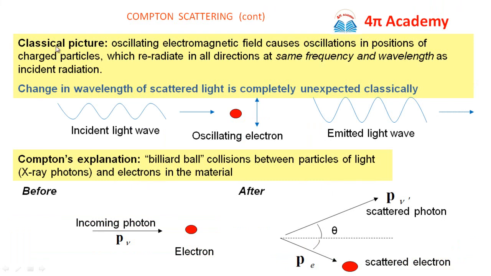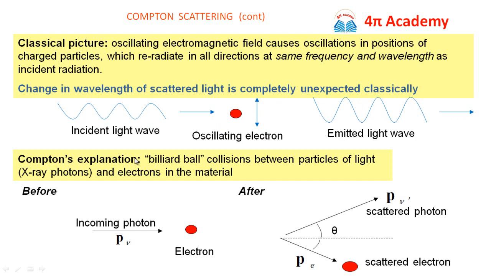Now what does the classical picture say? Classical physics says that the oscillating electromagnetic field causes oscillations in the positions of charged particles, which re-radiate in all directions at the same frequency and wavelength as that of the incident radiation. Meaning, if there is an incident light wave on a charged particle, then the electron will oscillate, and it will emit back the same radiation without change. That is, whatever the frequency and wavelength of the incident light wave, the emitted light wave should also have the same wavelength and frequency.